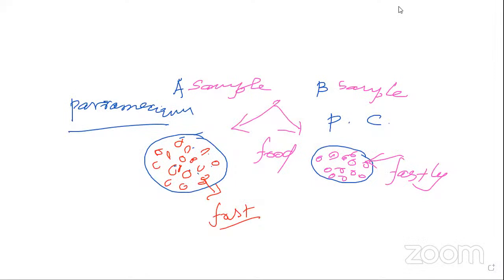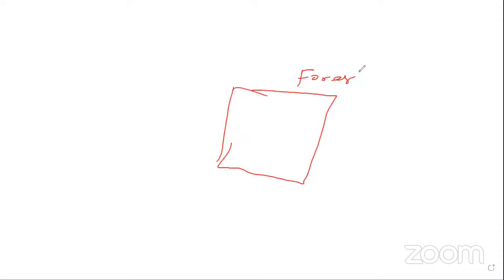For example, see here. There is a place, this is considered a forest. Inside the forest, just imagine there are so many deer. The number of deer is 5,000 or whatever it may be.